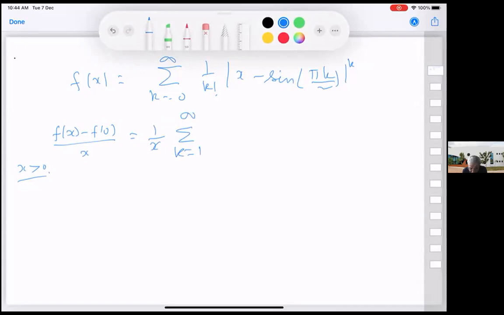As we had noted, the k equal to 0 term doesn't appear. So 1 by k factorial, x minus sine of pi k by 2 power k.